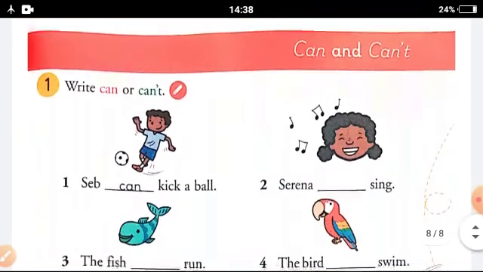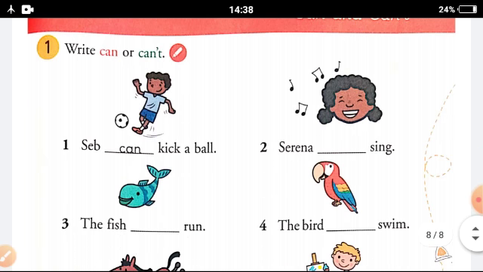Now we come to perhaps the last exercise, right? Can or can't. Seb can kick a ball. Second, Serena can sing, right? Then the fish does run.